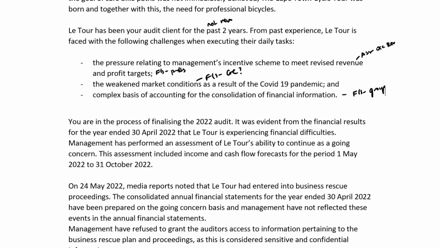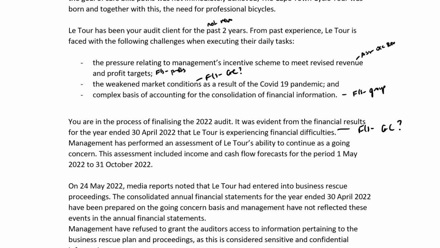You are in the process of finalizing the 2022 audit. It was evident from the financial results for the year ended 30 April 2022 that Latour is experiencing financial difficulties. So once again, another indicator that the going concern is an issue.